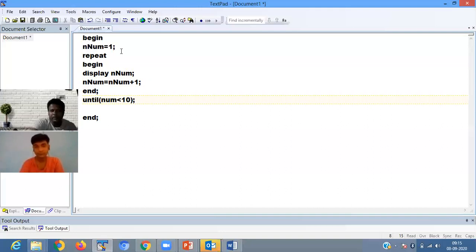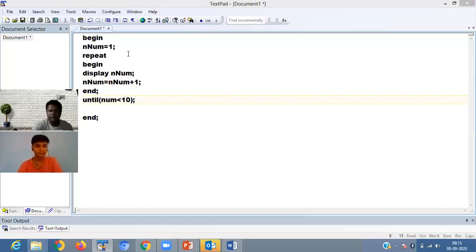First begin, num is 1, so we are initializing a value as 1. Then it repeats a statement: begin, display number is 1, then 1 plus 1 is 2. 2 is less than 10, the condition is true.